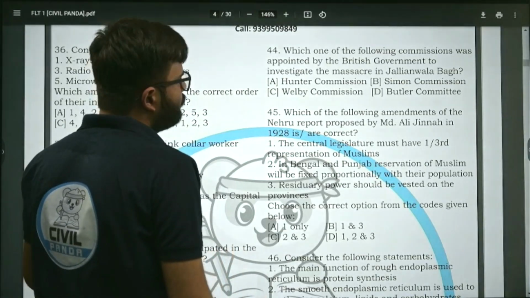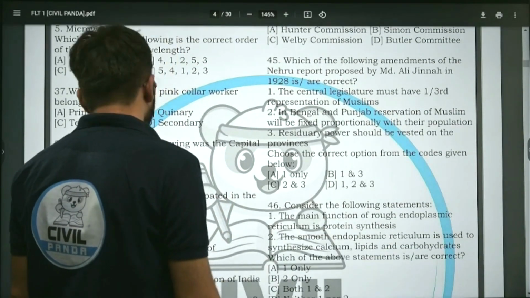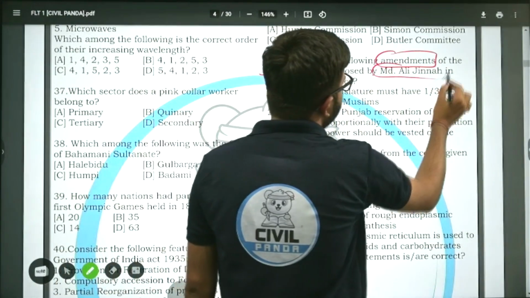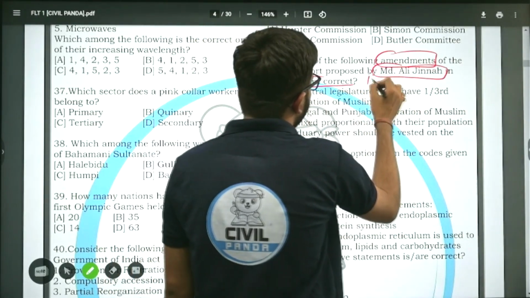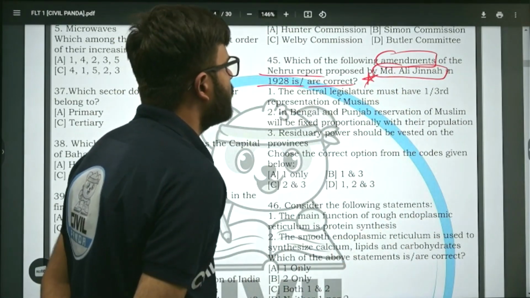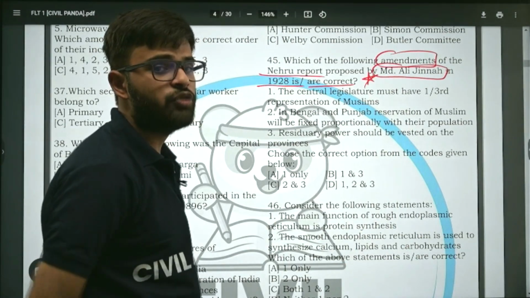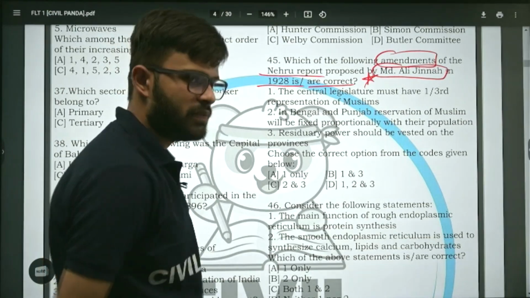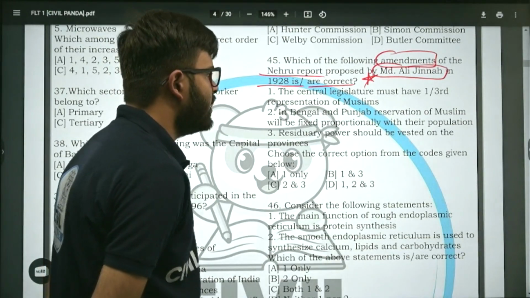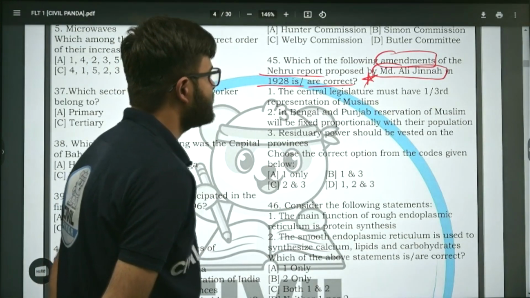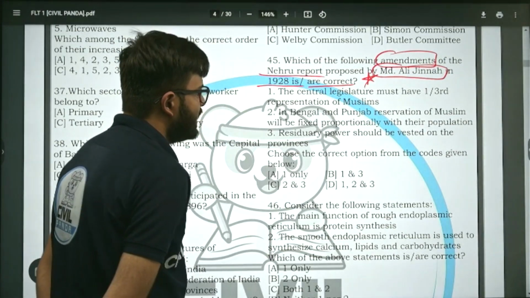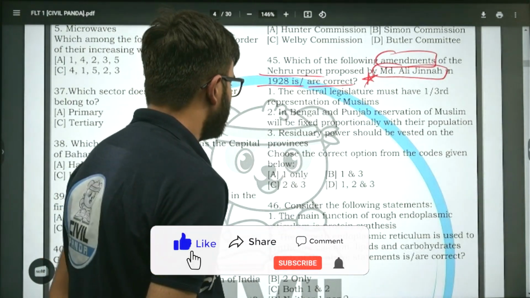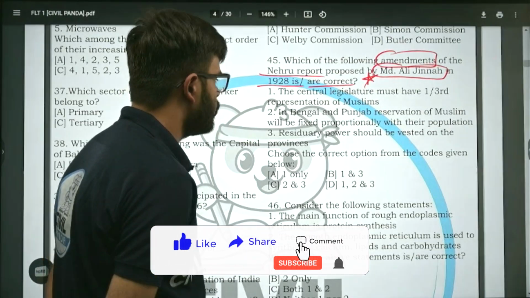Which of the following amendments of the Nehru report proposed by Muhammad Ali Jinnah in 1928 are correct? Jinnah ने कुछ proposal दिया था कि you should have this. One, central legislature must have 1/3 representation of the Muslims. Two, in Bengal and Punjab, reservation of Muslims be fixed proportionally with their population. Three, residuary power should be vested on the provinces. Choose the correct option from the codes below: one only, 1 3, 2 3, 1 2 3.